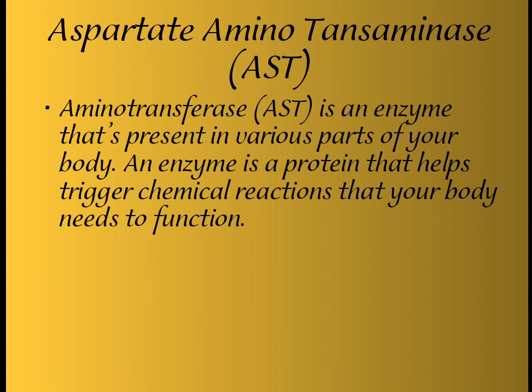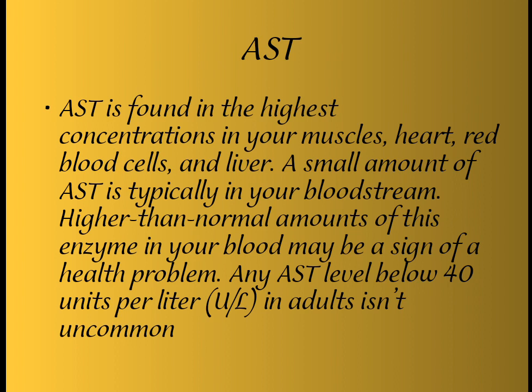Aspartate aminotransferase, AST, along with ALP and ALT, is a major test for the liver. Aminotransferase is an enzyme that is present in various parts of your body. An enzyme is a protein that helps regulate chemical reactions that your body needs to function. AST is found in highest concentration in your muscles, heart, blood cells and liver. A small amount of AST is typically in your bloodstream. A higher than normal amount of this enzyme in your blood may be a sign of a health problem. An AST level below 40 units per liter in adults is not uncommon.